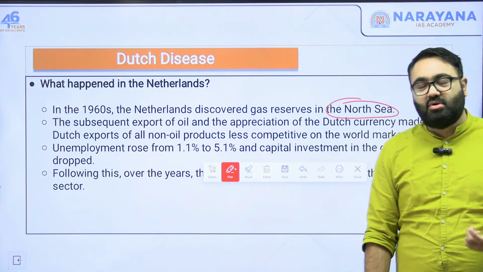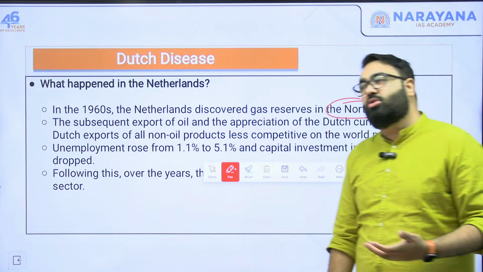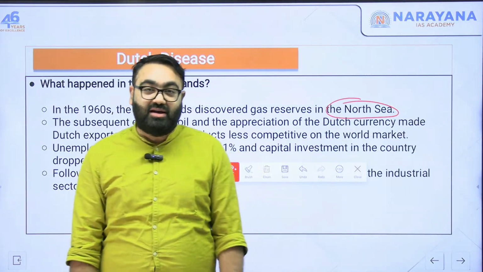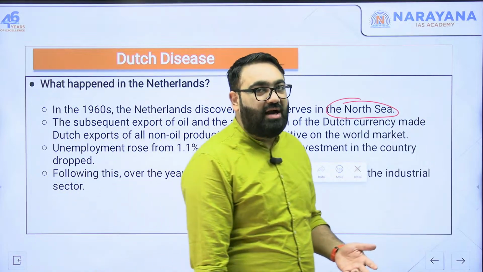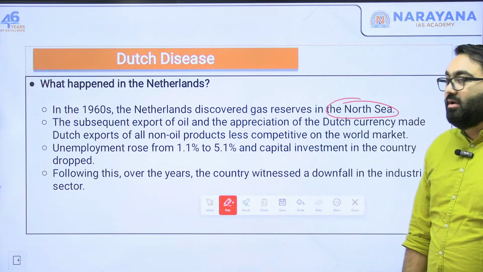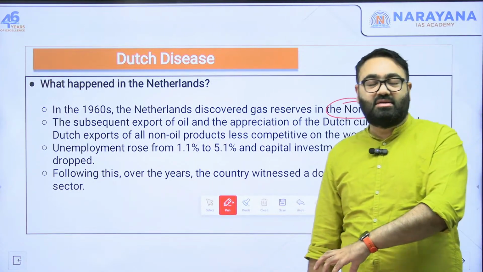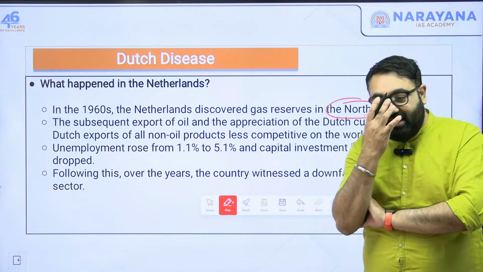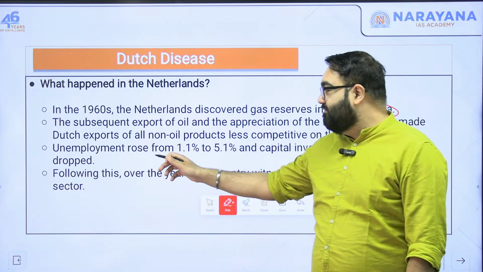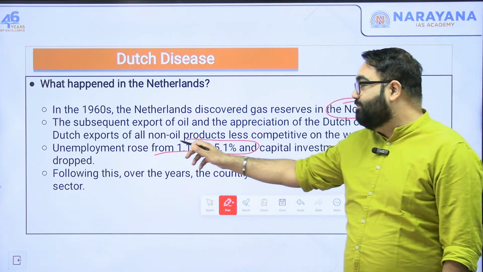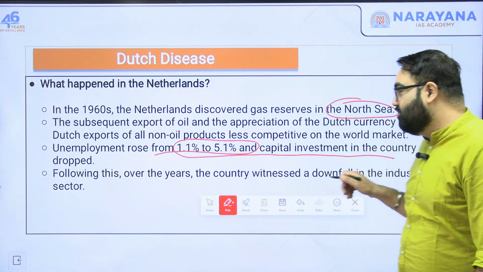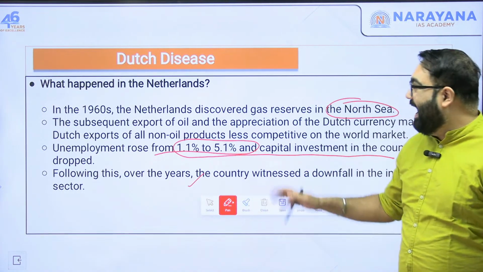And this did bring a lot of foreign exchange into Netherlands. But because of this, all the other sectors started to decline, because there was no other export happening. And when no other export happens, obviously other industries will suffer and there will be unemployment. Unemployment rose from 1.1% to 5.1%. Despite the discovery of gas, capital investment also dropped. This is called the Dutch disease.